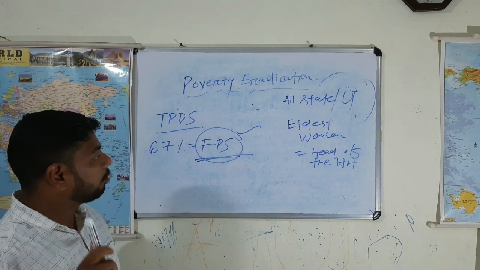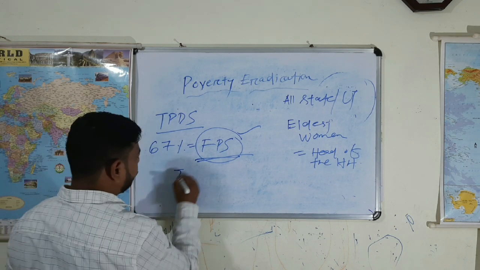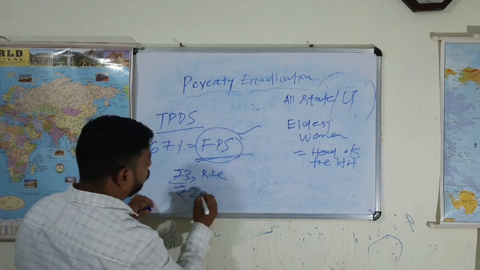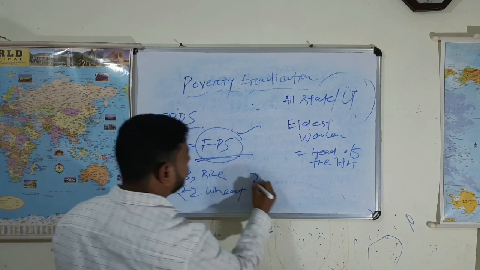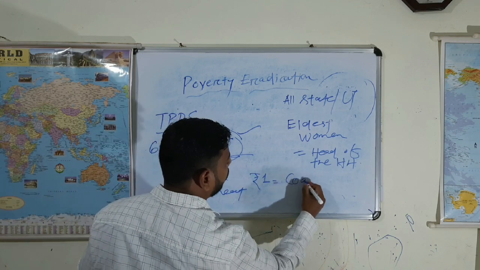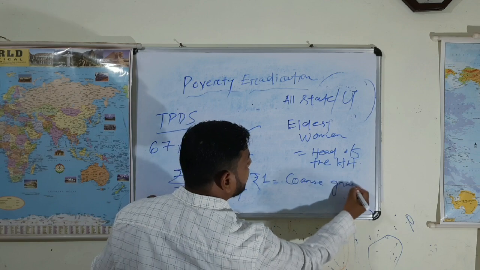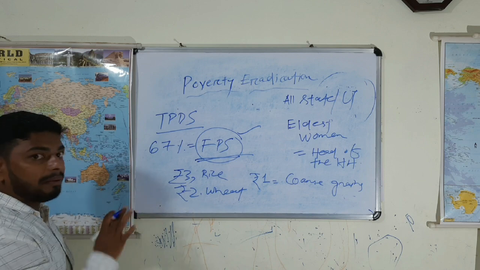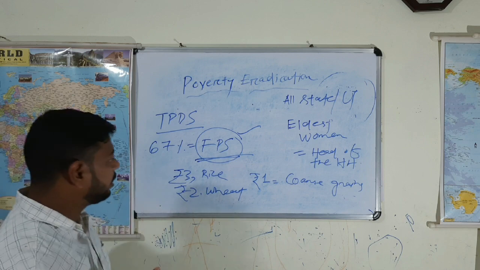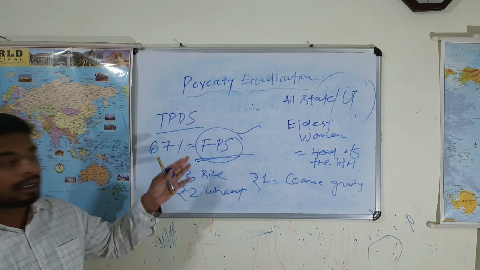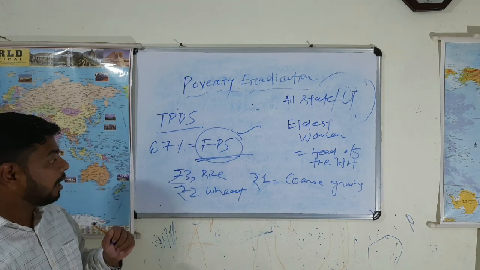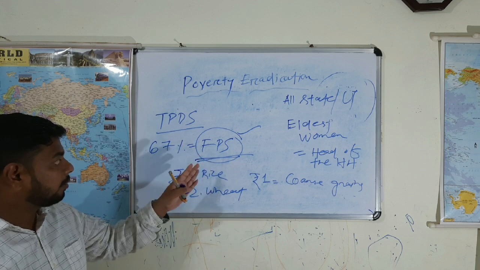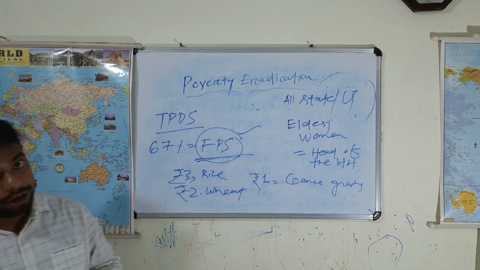Here one thing needs to be noted: the 3 rupees relates to rice, rupees 2 relates to wheat, and rupees 1 relates to coarse grain. This is also a subsidized price, and the remaining amount is borne by the government, the respective central and state governments. As I told, it's a centrally sponsored scheme, right? And where is it available? At the fair price shop only. All right, that needs to be understood.